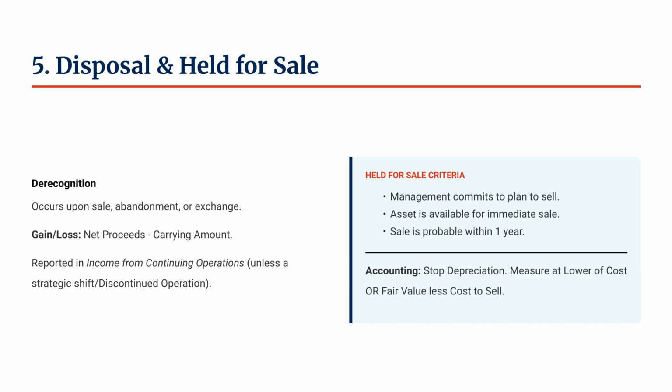What happens when we sell? If management commits to a plan to sell an asset, we reclassify it as held for sale. Once it enters this bucket, two things happen. Depreciation stops. You don't depreciate assets you aren't using. We measure it at the lower of cost or fair value less cost to sell. If we sell it later, the difference between the cash received and the book value is our gain or loss.